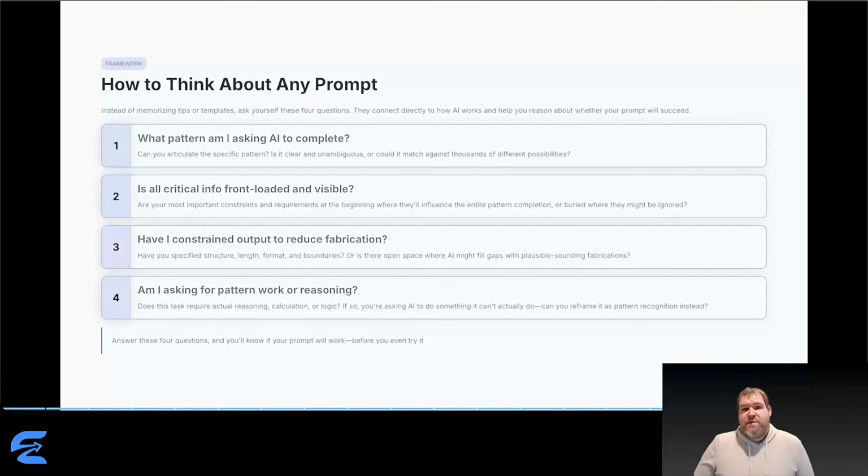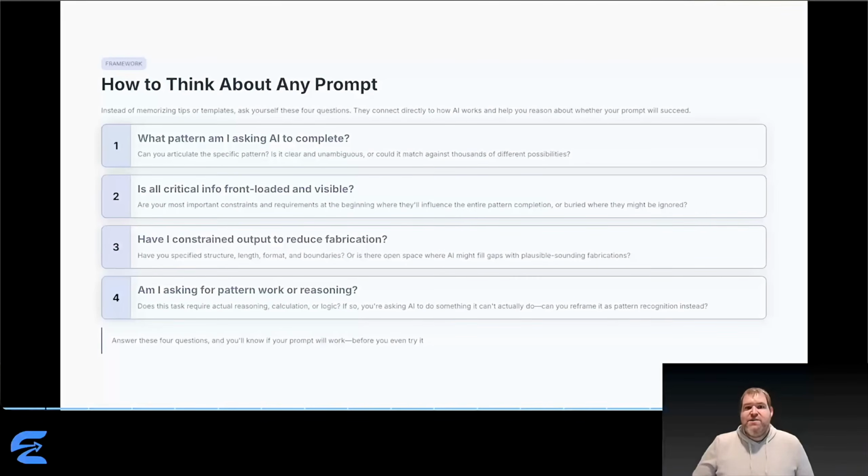Okay, so here's your framework for thinking about any prompt. 4 questions that help you reason about whether your prompt will work. First, what pattern am I asking AI to complete? Can you articulate it? Is it clear and unambiguous? Or could it match thousands of different things? Second, is all critical information front loaded and visible? Are your constraints at the beginning where they'll influence everything, or buried where they might be ignored?